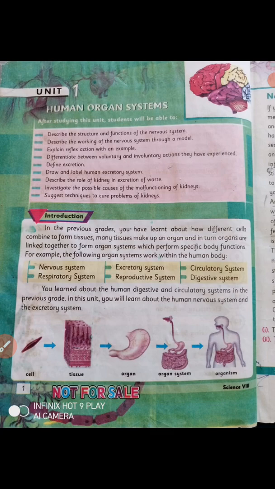And the sixth one is the digestive system. We know that the digestive system is a type of system in which the food we take in is digested, or the system which is responsible for the digestion of food. And the food may be of different types.